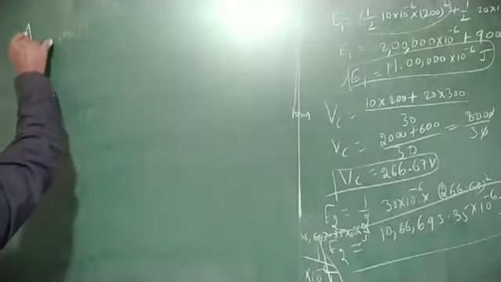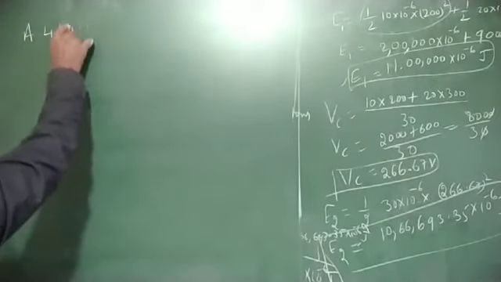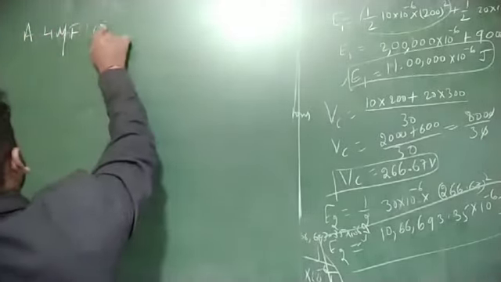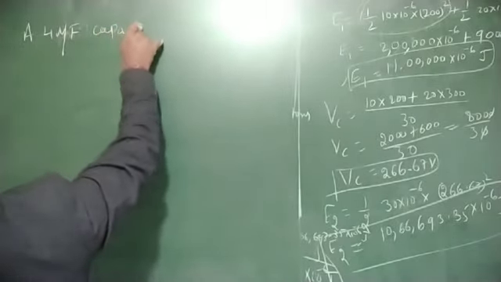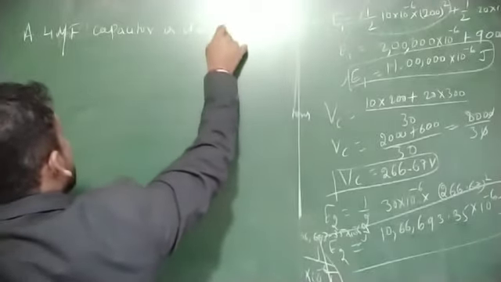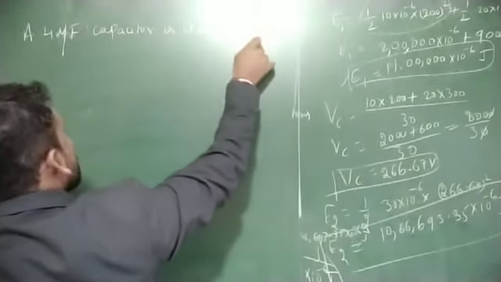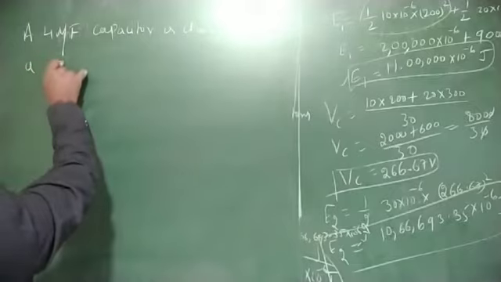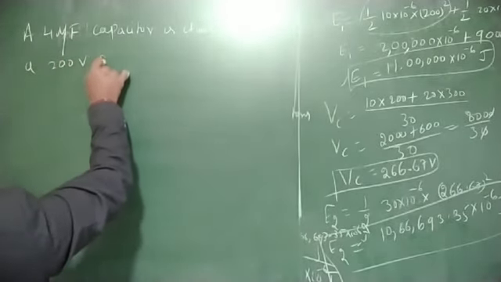A 4 microfarad capacitor is charged by a 200 volt supply.